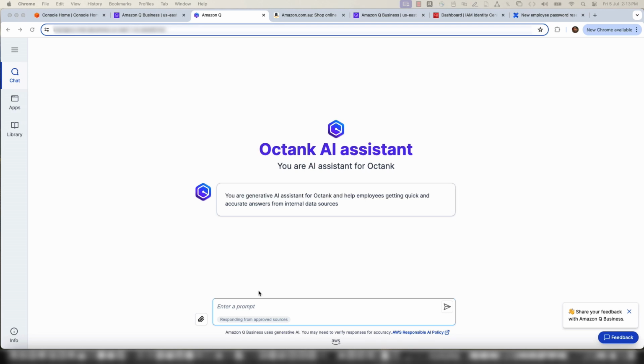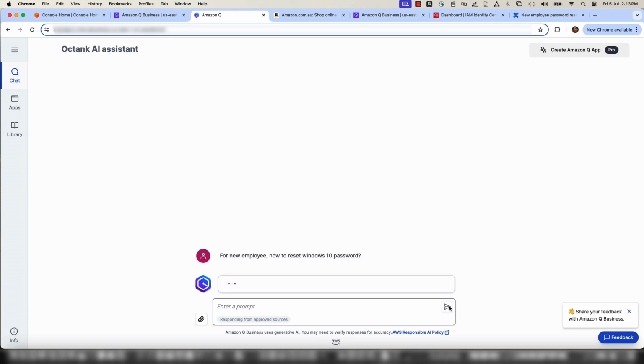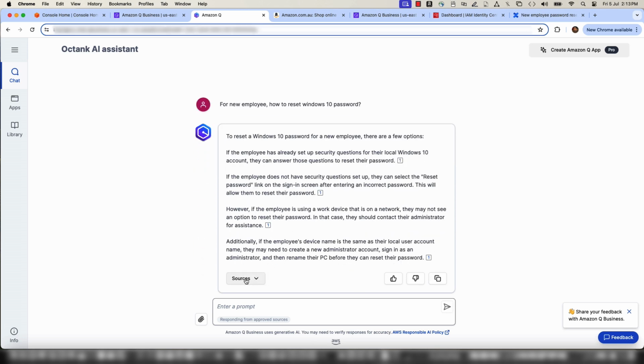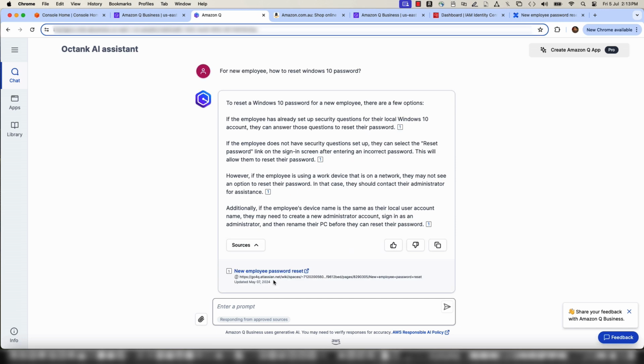Let's test the responses on data that was indexed from Confluence. Question, for new employee, how to reset Windows 10 password? Here you can validate the response by clicking source and it will take you to the Confluence page.